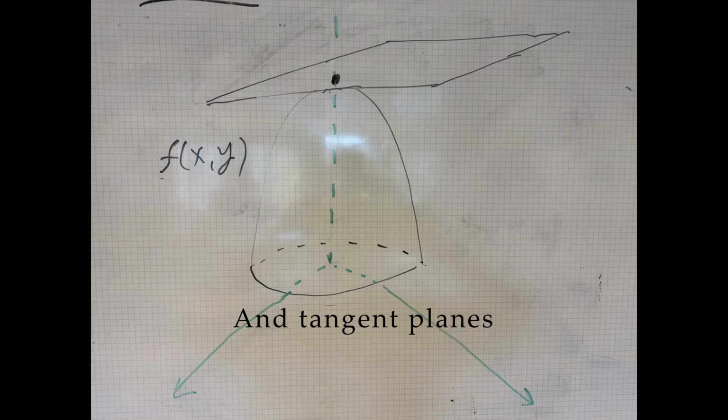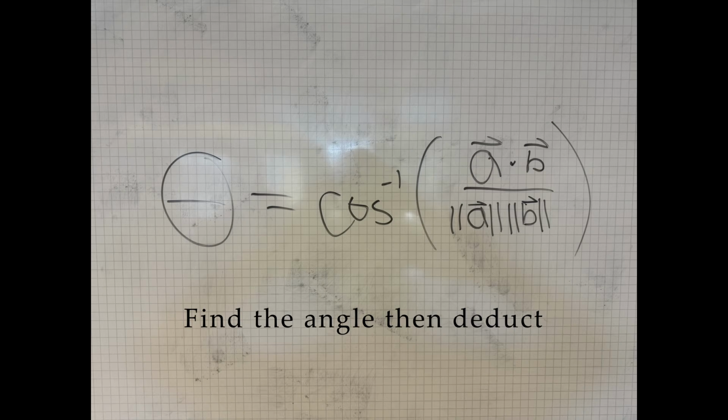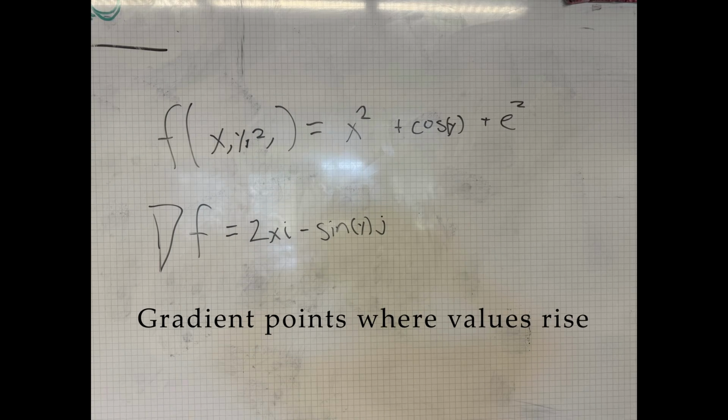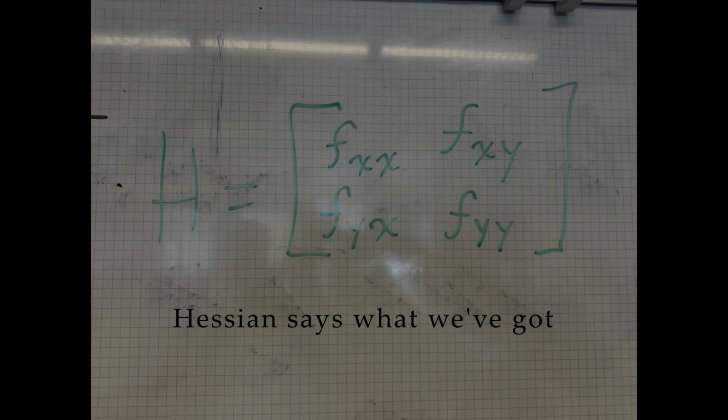Partial slopes and tangent planes, level curves and vector chains, dot product, cross product, find the angle, then deduce gradient points where values rise, max and min before our eyes, saddle points can twist the plot, Hessian says what we've got.